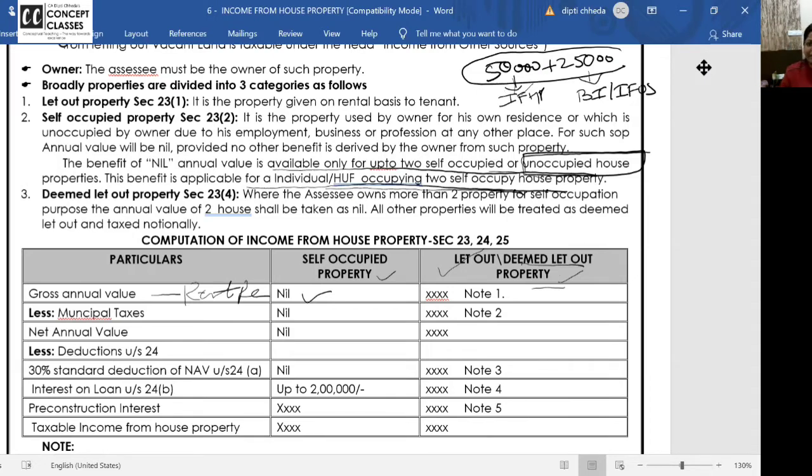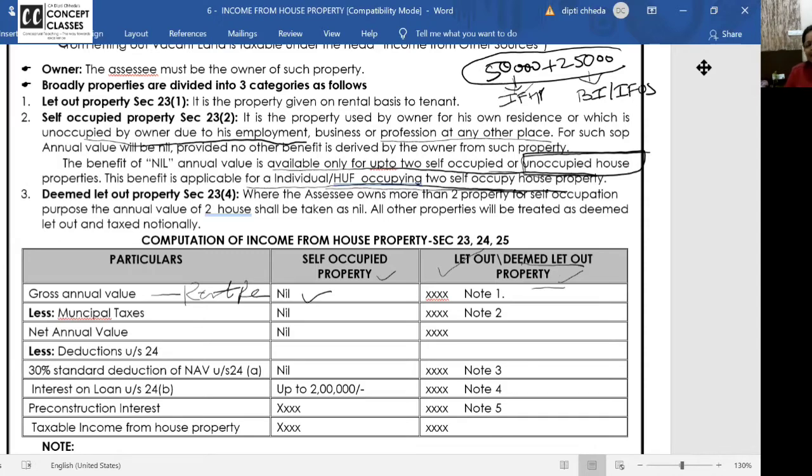in Nalagunta area. Now the question is, ma'am, that Alwal house, will it be treated as self-occupied or deemed let out? Self-occupied? It is unoccupied. It is unoccupied by the owner due to his employment. You have a house in Hyderabad and you got a job in Bangalore. You are staying in the company's house in Bangalore. Your house in Hyderabad is vacant due to employment, business, profession, or any other reason. I hope you are getting it. So if your house is vacant in Alwal, Hyderabad, and you are paying rent in Nalakunta, that one house is allowed to be treated as self-occupied.